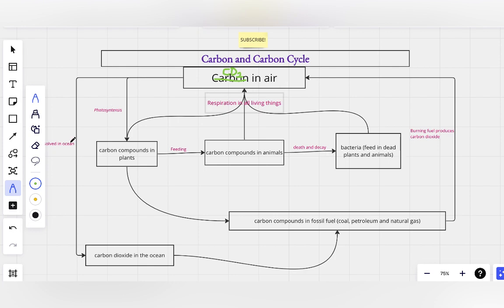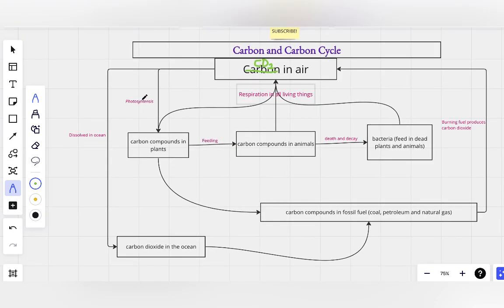The ocean and the air can mix together, because when we say it's in the air, it's not only in the top atmosphere, but also just above the ocean. So the carbon dioxide blowing on top of the ocean can get mixed with the ocean, and when it does, it gets dissolved.